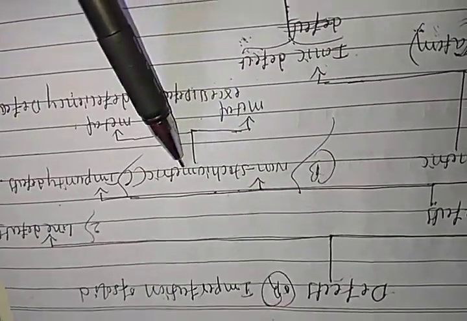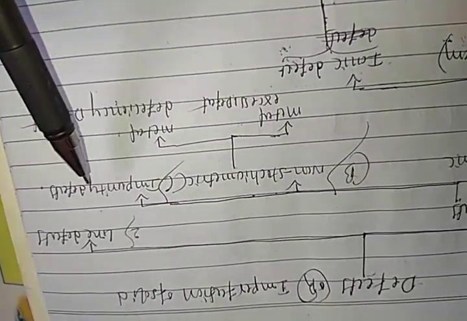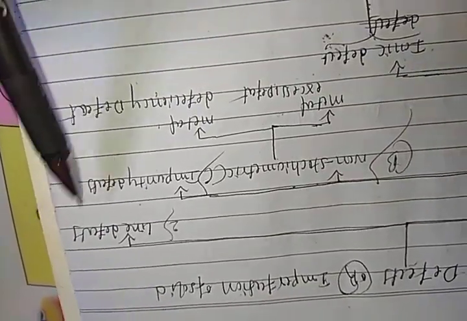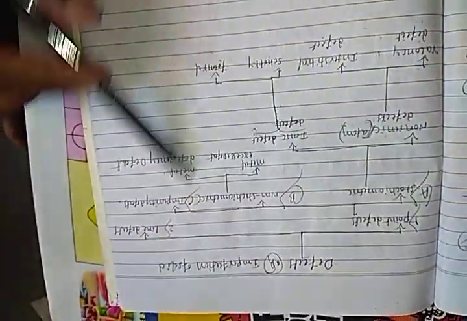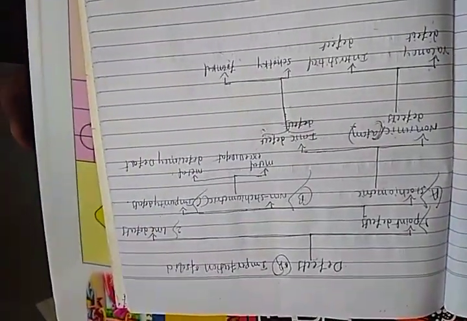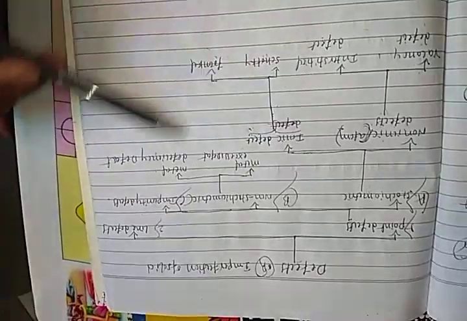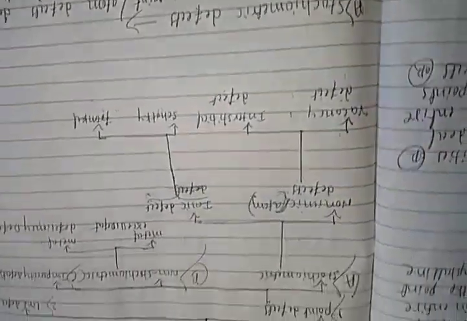Non-stoichiometric defects are classified into two types: metal excess defect and metal deficiency defect. And the third one is impurity defects, where we are adding impurity. So this is the flow chart of the classification of solids, students. If you want, you can take a screenshot. Right, students? Okay, let's come to the point defects.